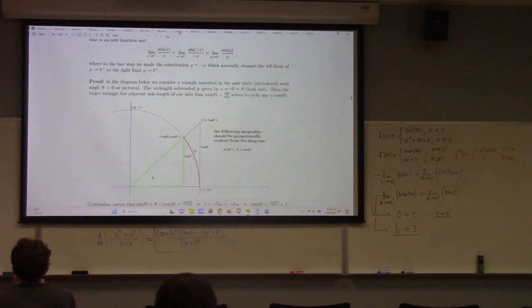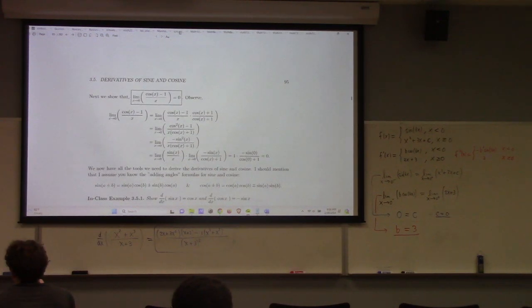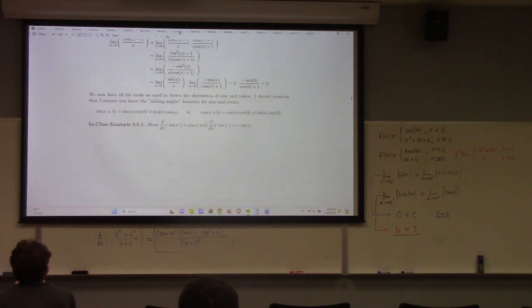So what I was saying in my announcement was that for that proof, you're allowed to know that the limit as x goes to 0 of cosine x minus 1 over x is equal to 0. Maybe you'd see it with h, like limit as h goes to 0 of cosine h minus 1 over h is 0. And also that the limit of sine h over h as h goes to 0 is 1. Those two limits we derive by a squeeze theorem argument like here.